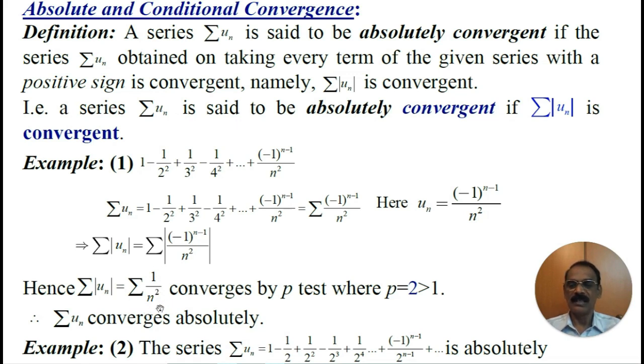And we know that the series Σ 1 by n squared is of the form Σ 1 by n power p, where p is 2. Hence the series Σ|Un| equal to Σ 1 by n squared converges by p test, where p is equal to 2, greater than 1. Therefore, the given series is absolutely convergent because the modulus of Un is convergent. Therefore, series Σ Un converges absolutely.